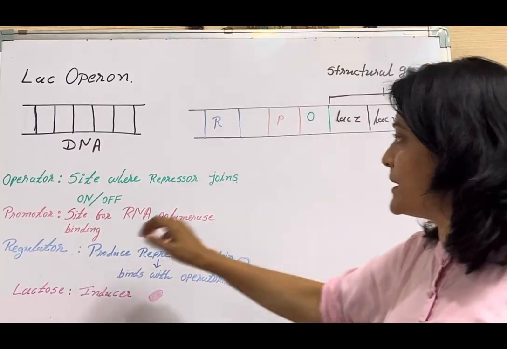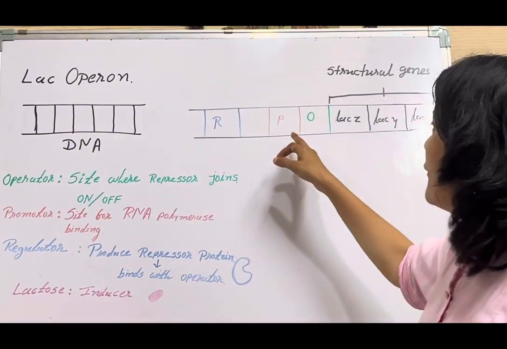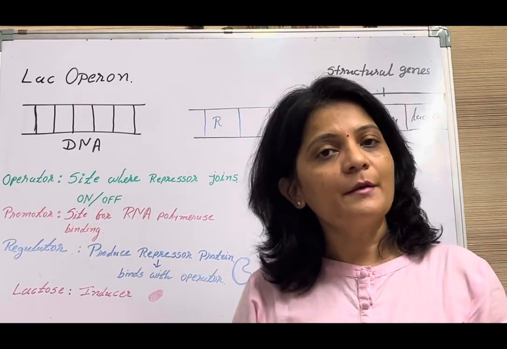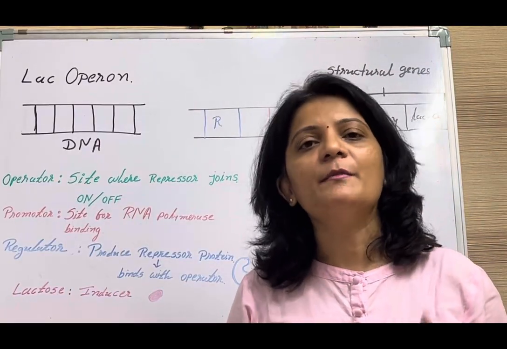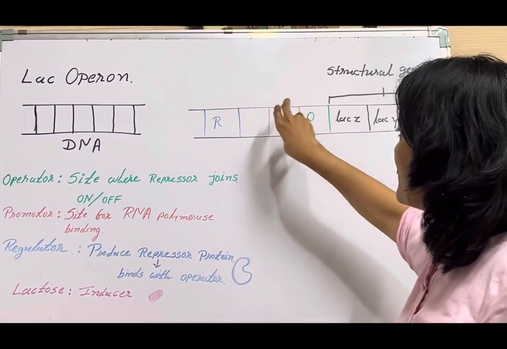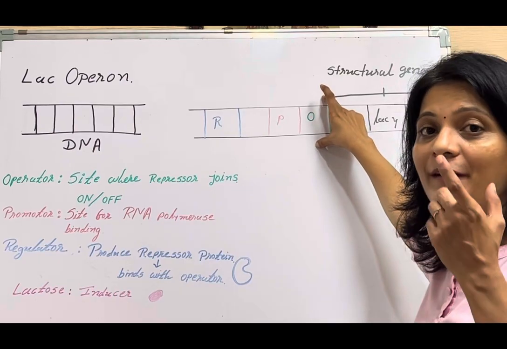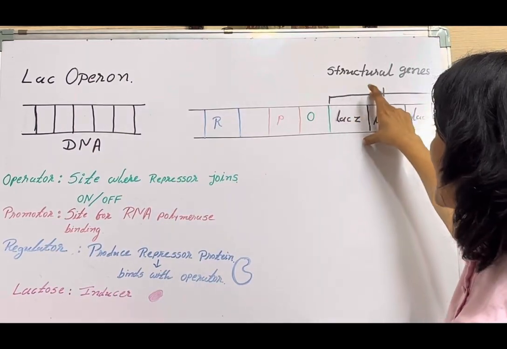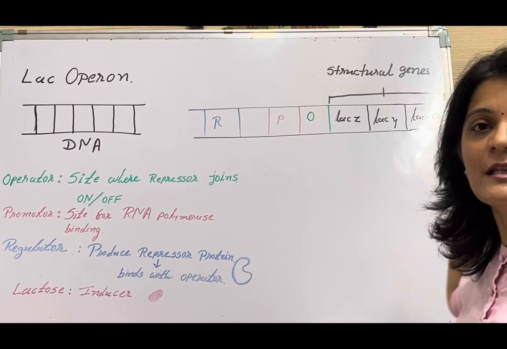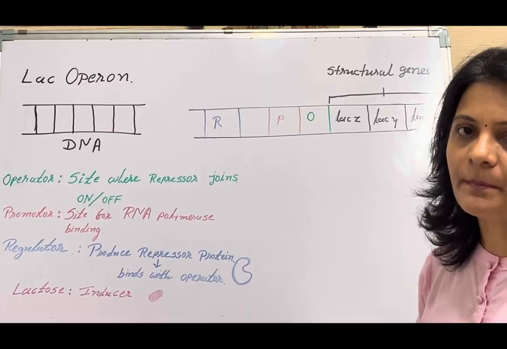Next to the operator is the promoter. So promoter gene is the site for the RNA polymerase enzyme to be bound. RNA polymerase, as we know, is responsible for the transcription process. So once the RNA polymerase binds to this promoter site, it moves to the operator site. If it is turned on, it will again glide over or slide over and will transcribe this Z, Y and A gene and form the corresponding mRNA and ultimately the protein.